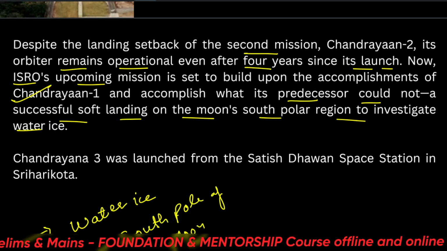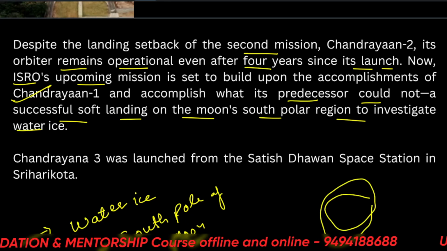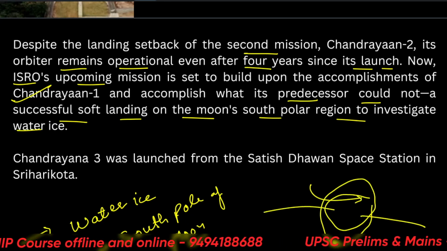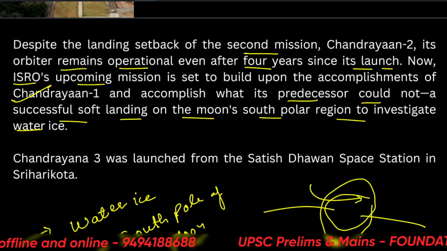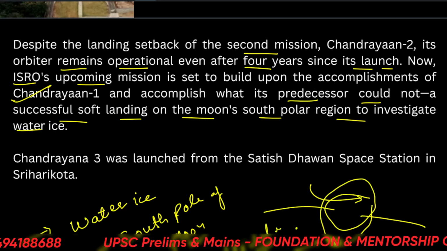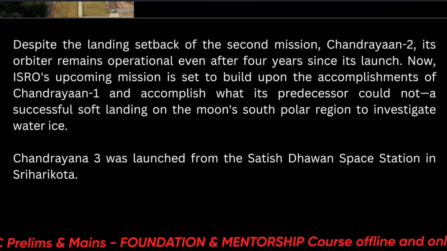Okay, so let's say this is Moon. Alright, so it's rotating on this axis, but the south pole is not so much towards the sun, so that's why it's always hidden. And there can be remnants of the water ice there. So Chandrayaan 3 will try to find these.